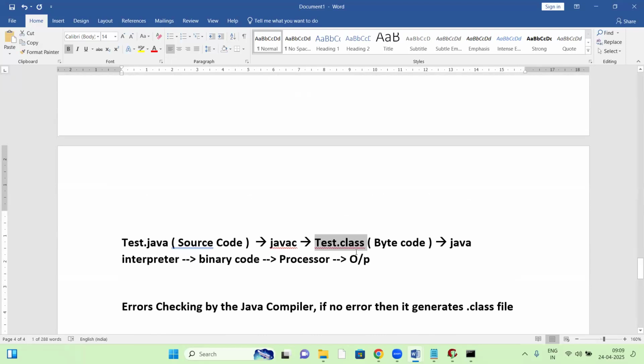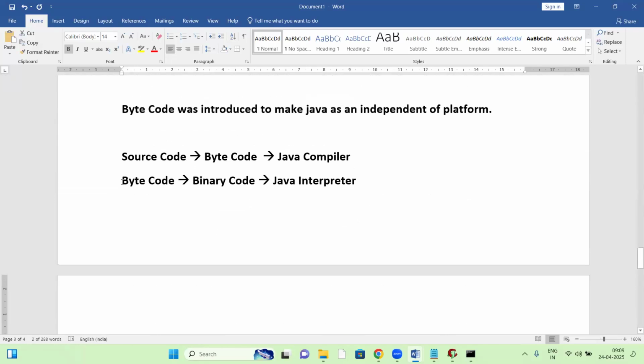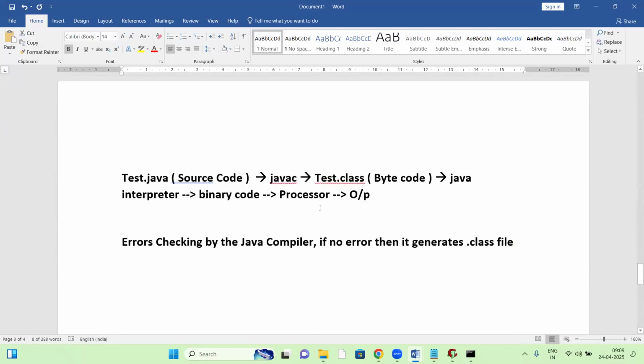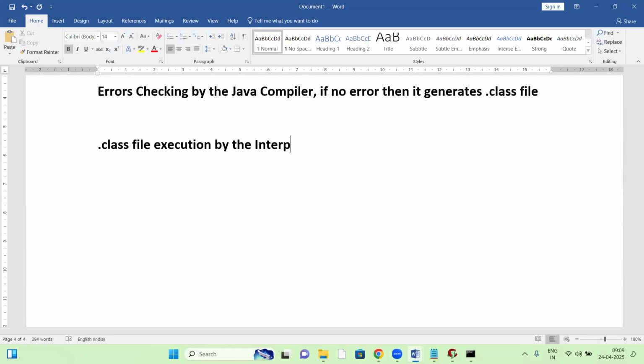Now the .class file is taken by the interpreter and converted into binary code. So bytecode is converted to binary code by the Java interpreter, then executed, given to the processor, generating output. Errors are checked by the Java compiler, and if there are no errors, the .class file is generated. Next, the .class file execution is by the interpreter. So what is happening here?